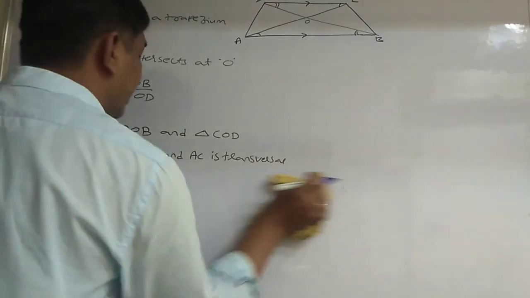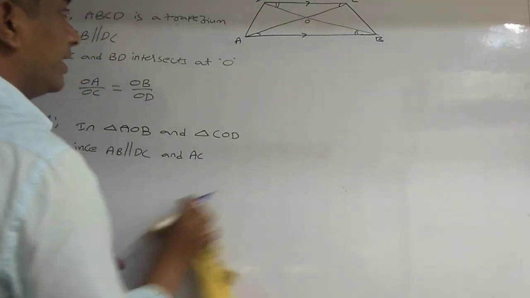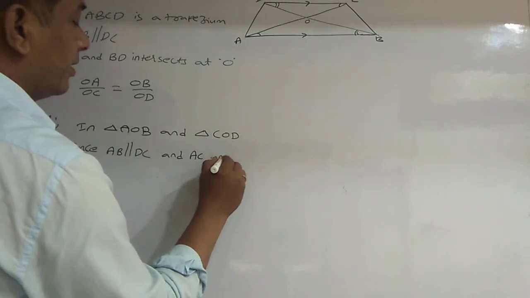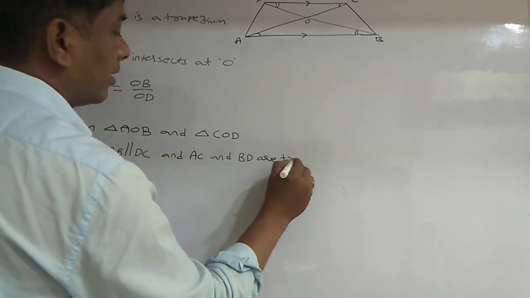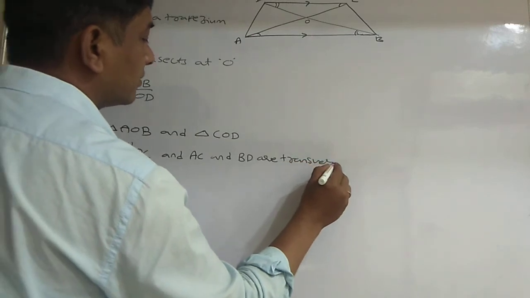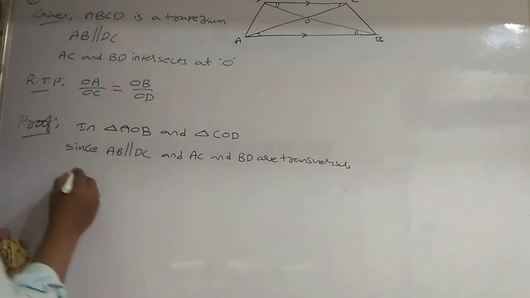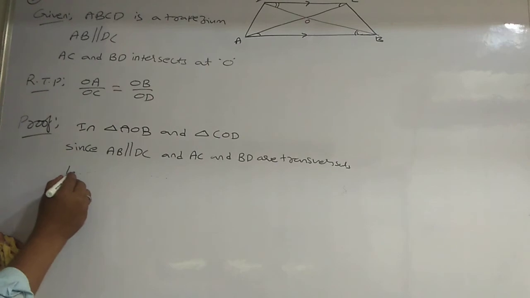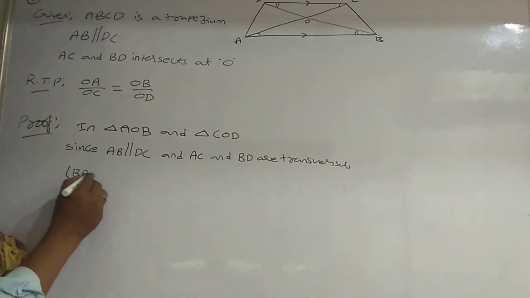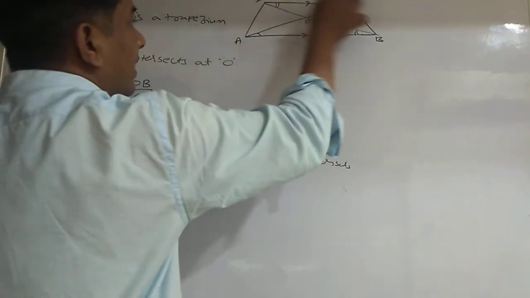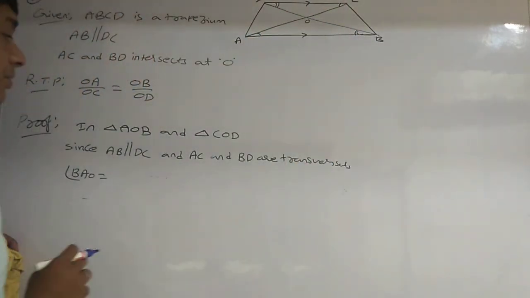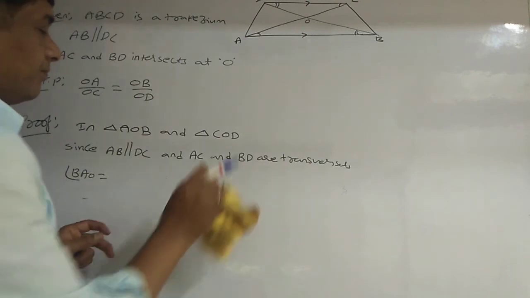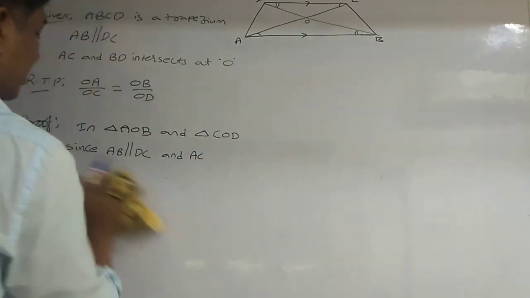I'll take both at a time. AC and BD are transversals. One by one I'll do.